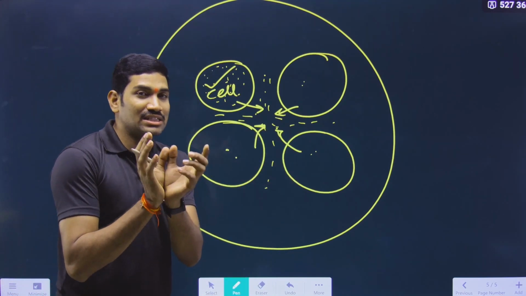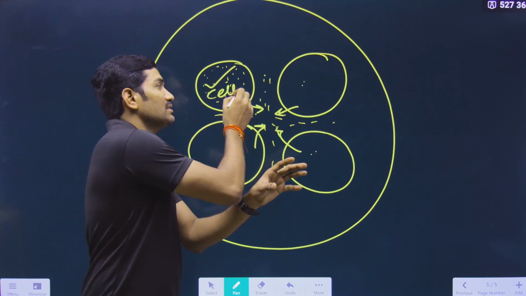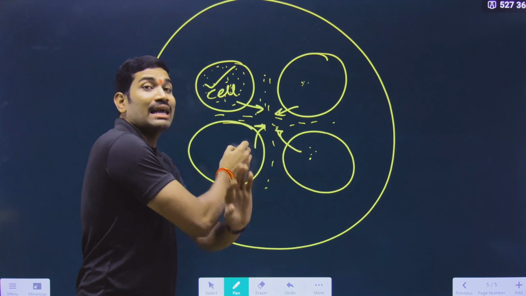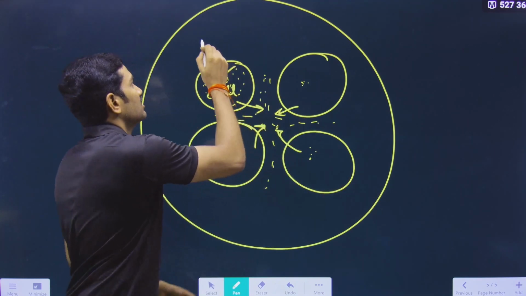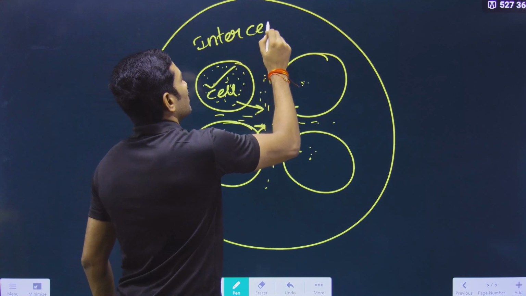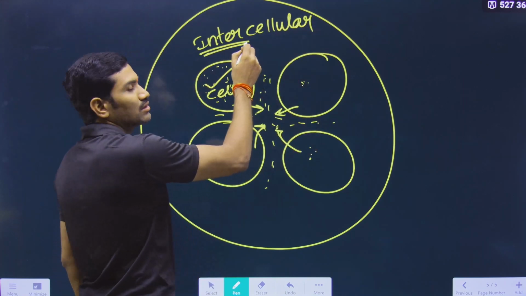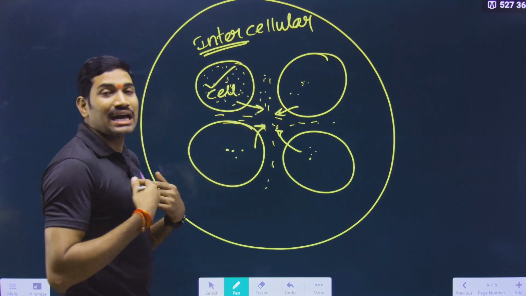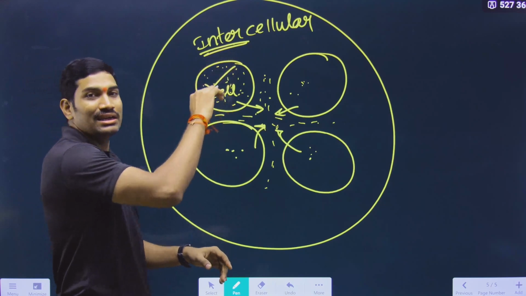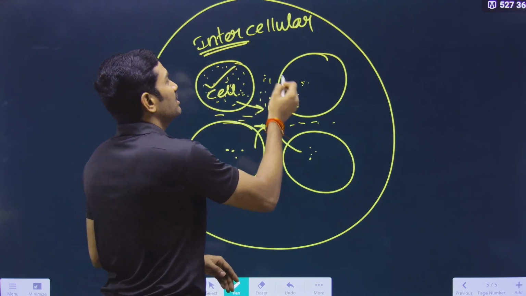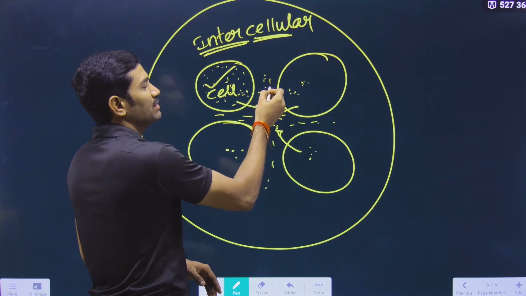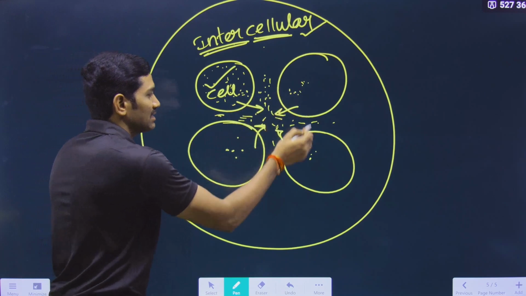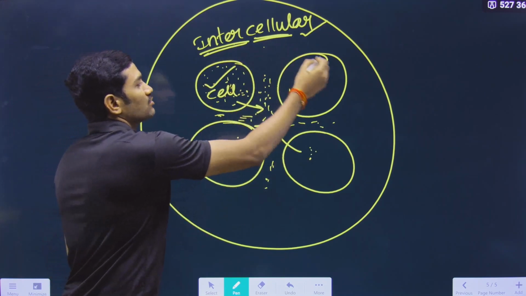What is a tissue? Please understand, NCERT sentence. Tissue is nothing but a group of cells. It is not just a group of cells, it is a group of cells along with intercellular substances. What is the meaning of intercellular? Inter means what, between or within? Inter means between something. Intra means inside something. So here inter means between the cells. This is a cell, this is a cell, and this is between the cells. In this way, whatever is there between the cells is called intercellular. So cells along with intercellular substance is called a tissue.